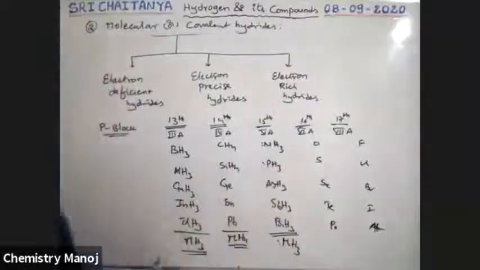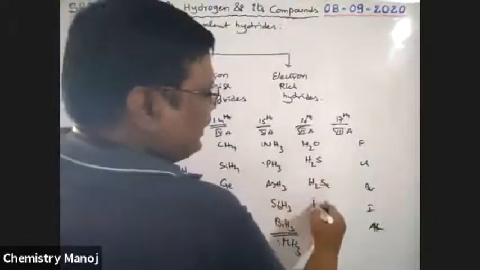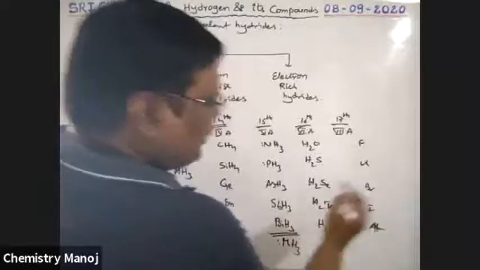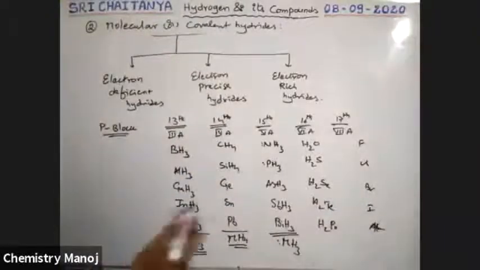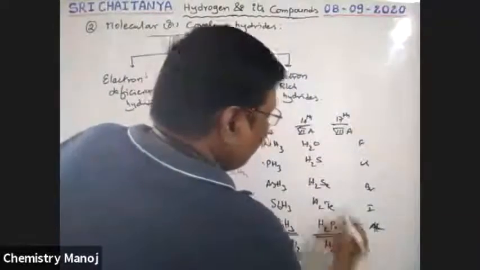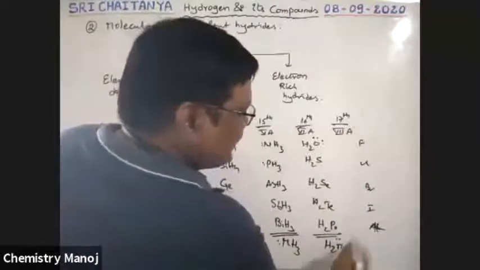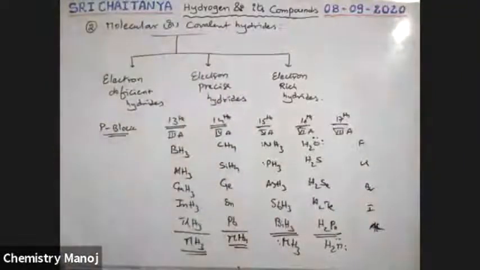Like this, that M has a lone pair. Next, oxygen: H2O, H2S, H2Se, H2Te, H2Po. So based on that, it is H2M type. Here oxygen has two lone pairs. Like that, every element has two lone pairs.